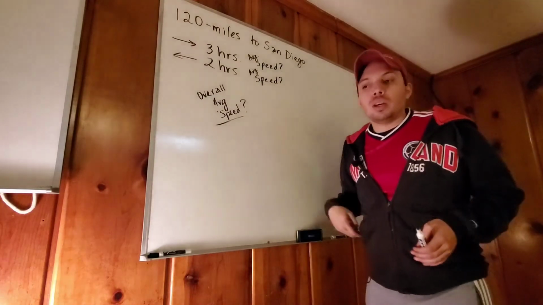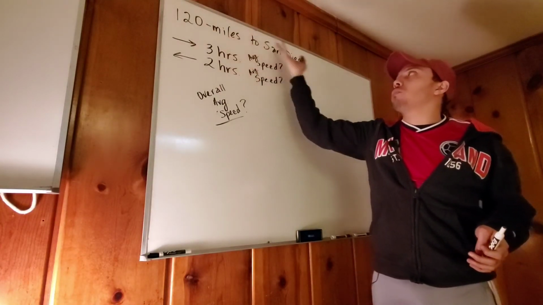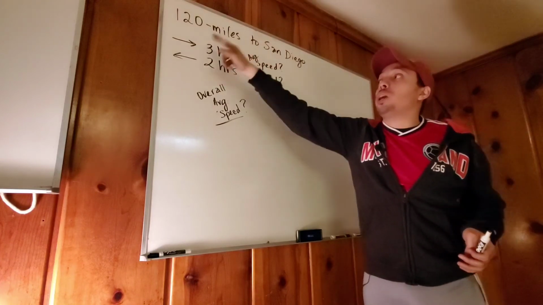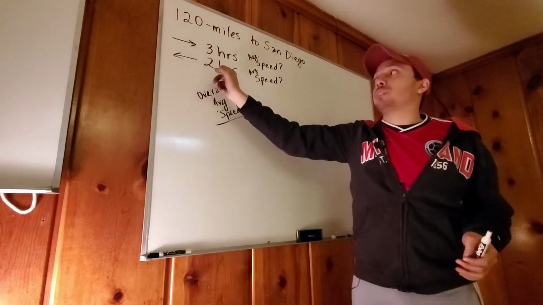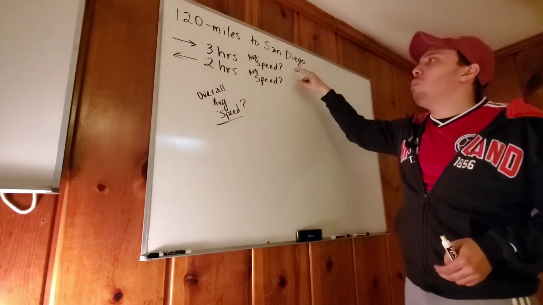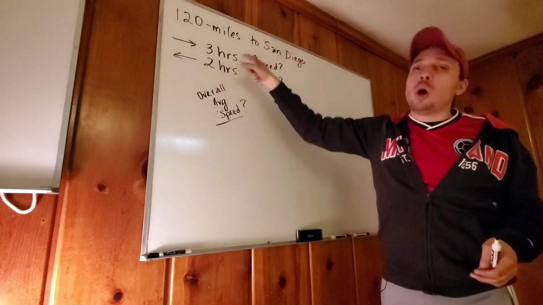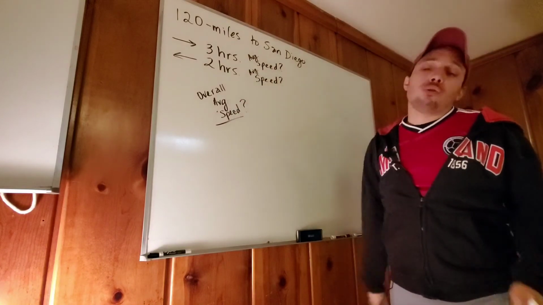All right, look at this. The last example says there's a trip that's 120 miles to San Diego, right? And going to San Diego, it took 3 hours. And coming back from San Diego, because traffic was lighter, it was 2 hours, all right? So they're asking, okay, we want to know the average speed for going, the average speed of coming back, and the overall average speed.